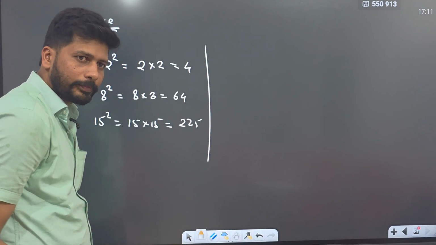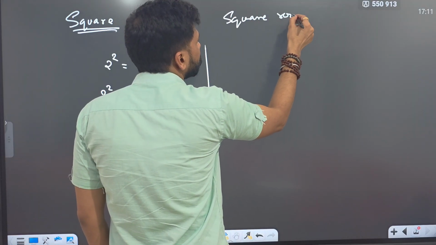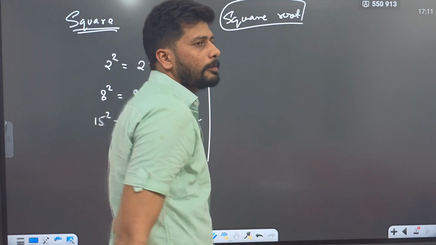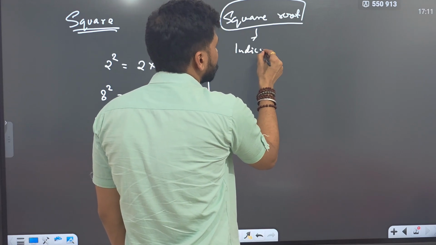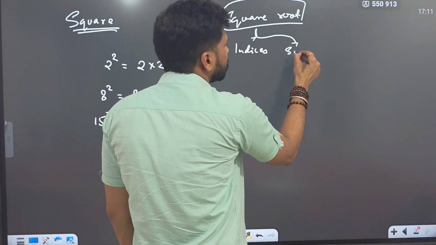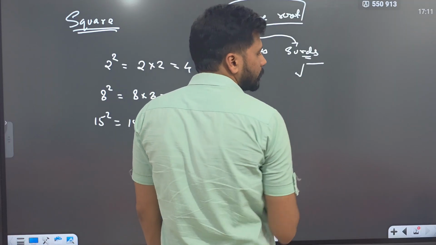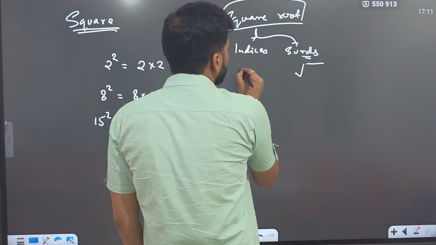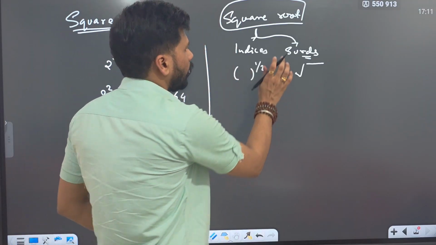Is it easy? But when I say square root, there are two things which you have to remember. One is indices and second one is surds. When the number is written in this form, this is surd. When the number is written in this form, it is called indices.